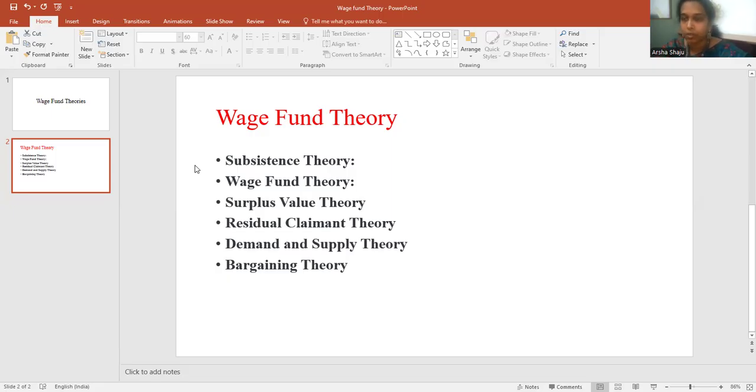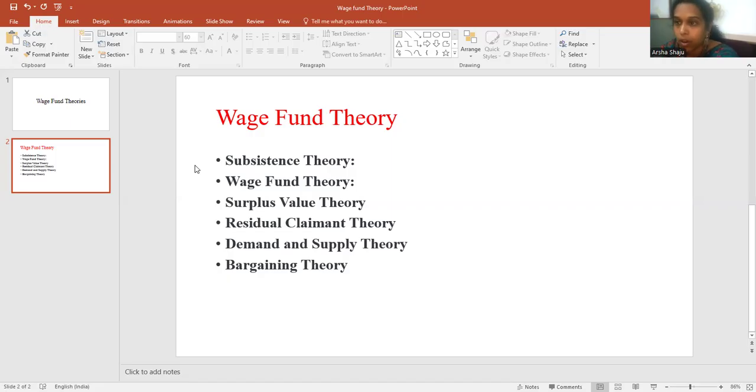And next is the wage fund theory. In this theory, what a company does is that they have earnings or profit. From that profit, a certain amount they will set aside for giving wages to the employees.